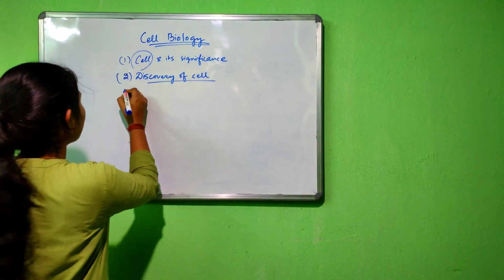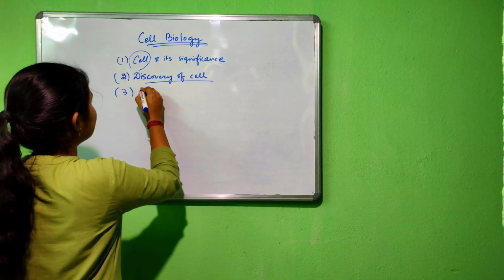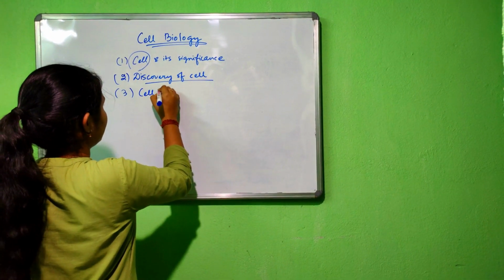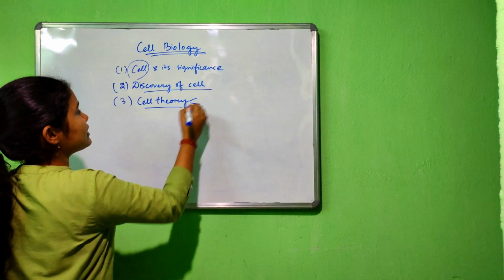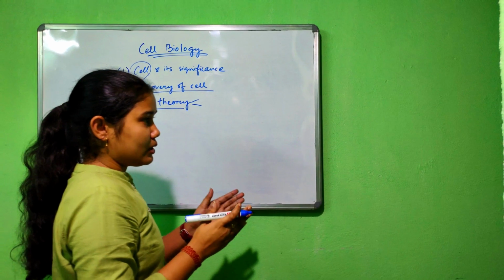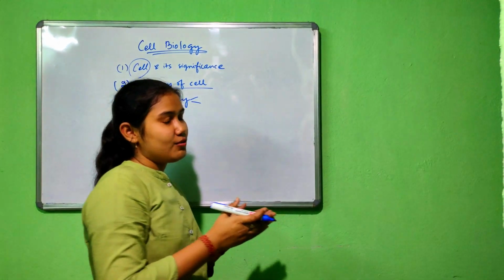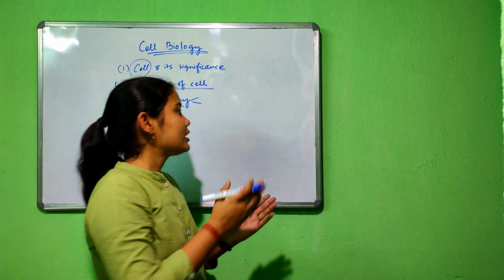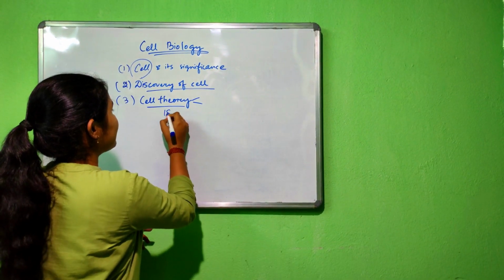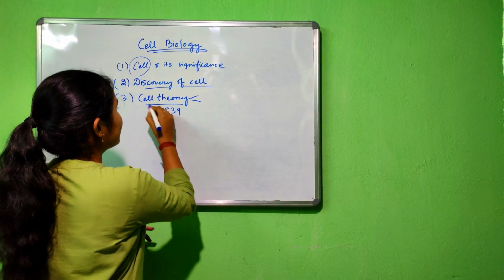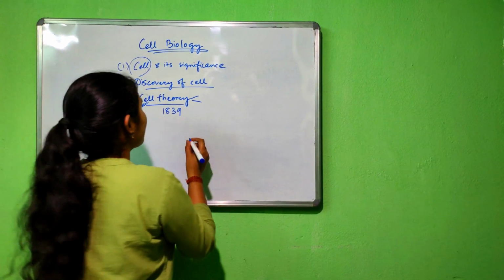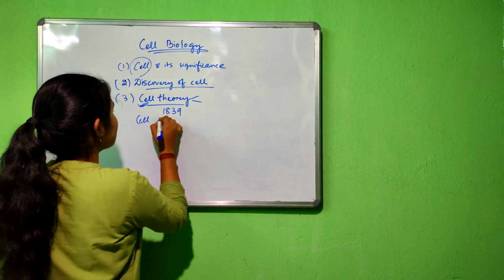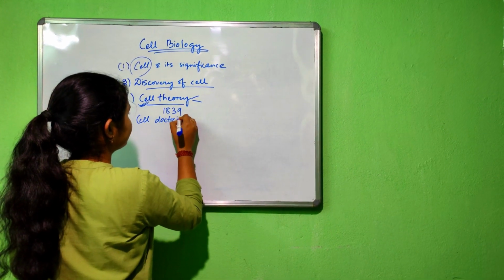Come to the third point of my content, that is cell theory. Who discovered cell theory? There are two scientists, one is a botanist and one is a zoologist. They both in the year 1839 coined cell theory, also called cell doctrine.